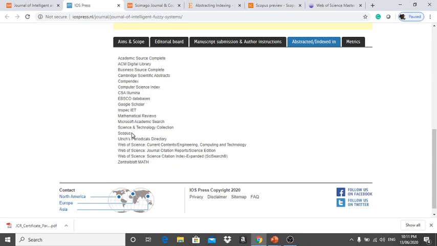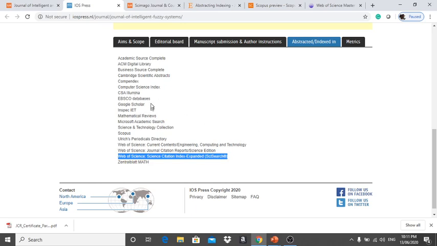Here you can see all the indexes are available, like Scopus and Web of Science. In Web of Science you can find all the SCI and SCIE papers. Here Web of Science is mentioned, and Science Citation Index Expanded, SCIE. So this journal comes under Scopus and SCIE also.